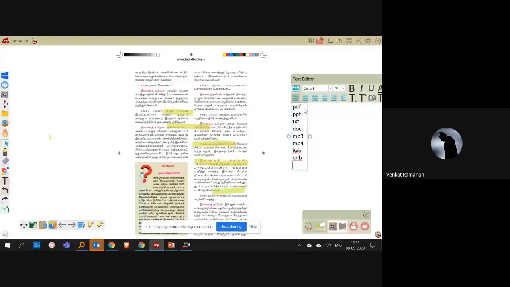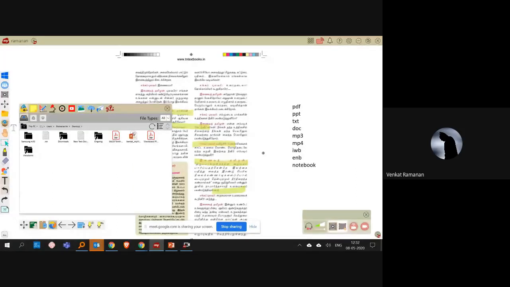So any different type of educational curriculum which is available across the world can be done in the same way which I just demonstrated. It's a simple drag and drop. You can also drag and drop an MP3 and MP4 file in the same way. So that is why it is a magic. It's called a magic box.